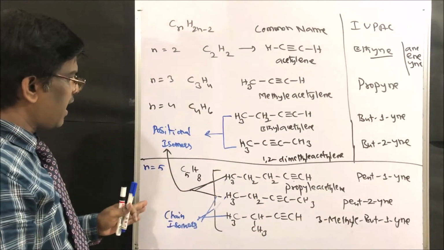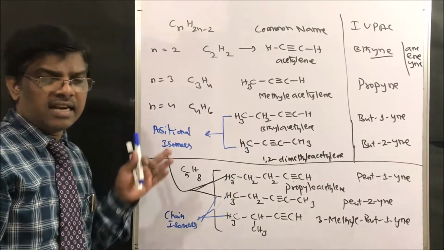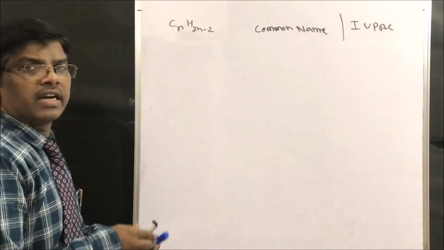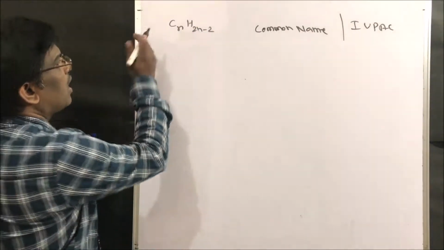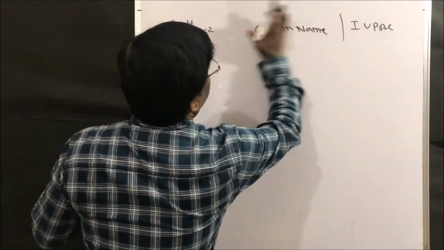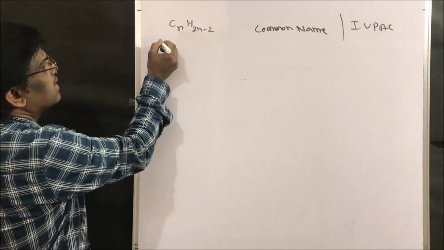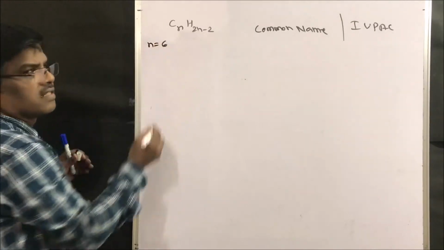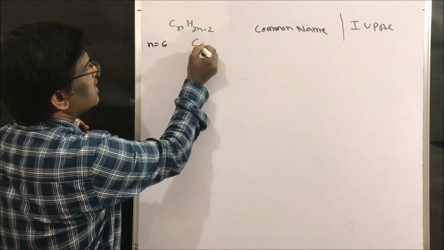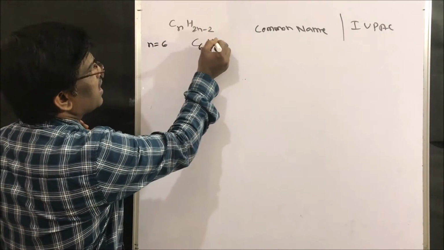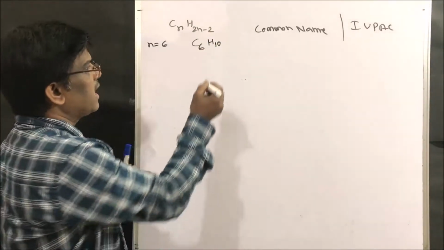Let us see when n equals 6. You can try it on your own, or for your understanding I am going to solve it also. When n equals 6, what is the molecular formula? C6H10. So let us write the structure.